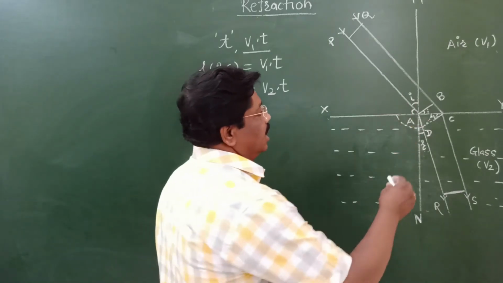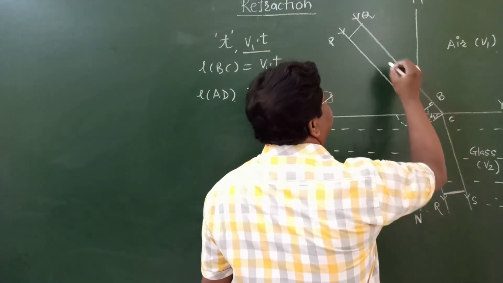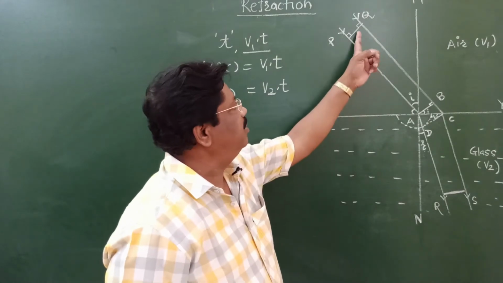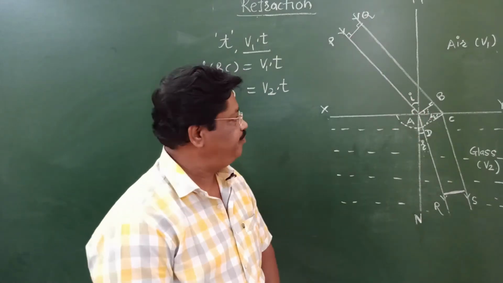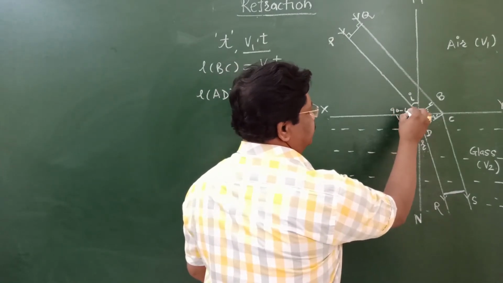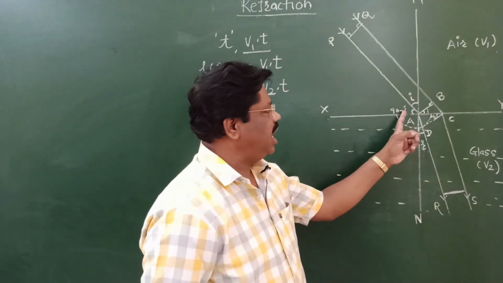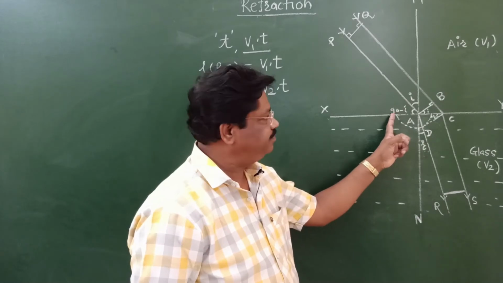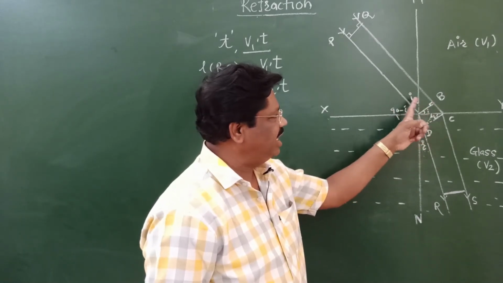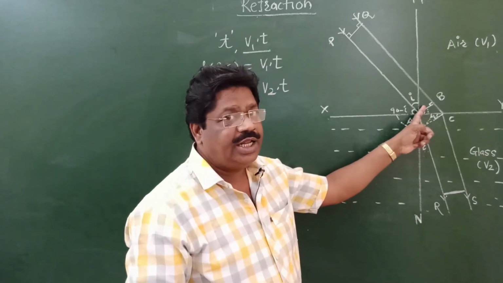Now, these are both right angles. This wavefront is perpendicular to this incident ray. There is a right angle at point B, therefore this angle plus this angle should be 90.